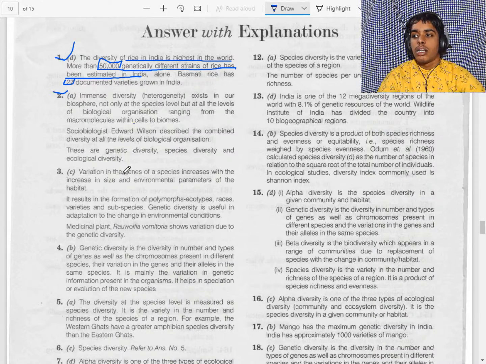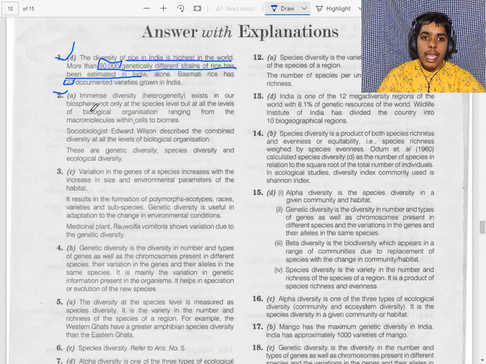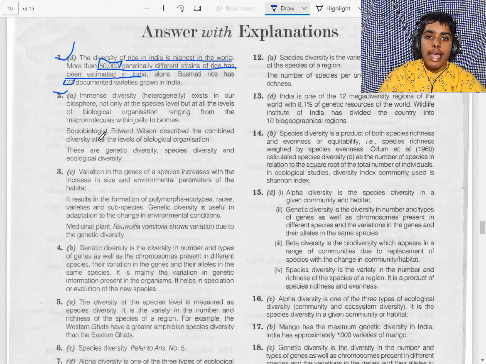Okay, now we will see the next question. The third question. The medicinal plant Rauwolfia vomitoria, that is growing in the Himalayas, shows variation in terms of potency, the concentration of the chemical that it produces.